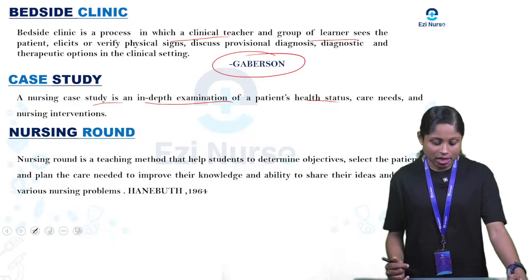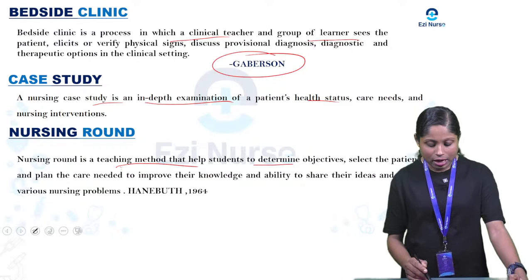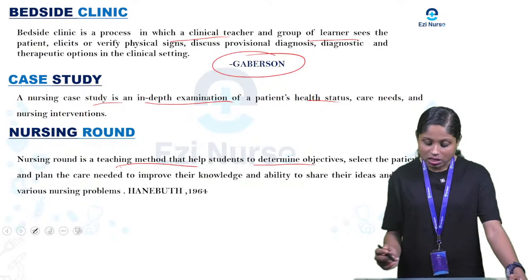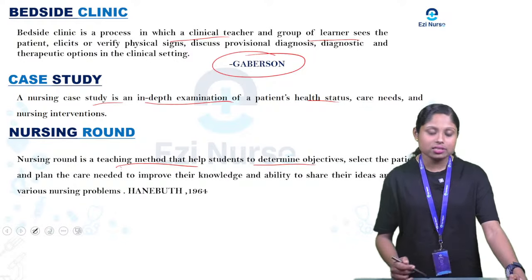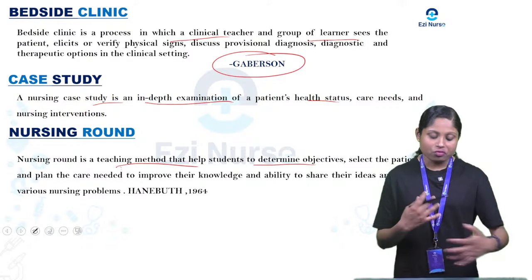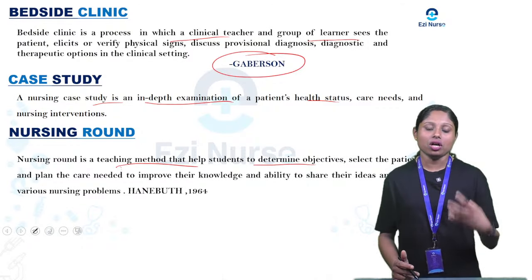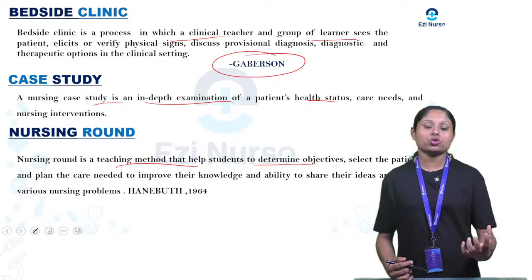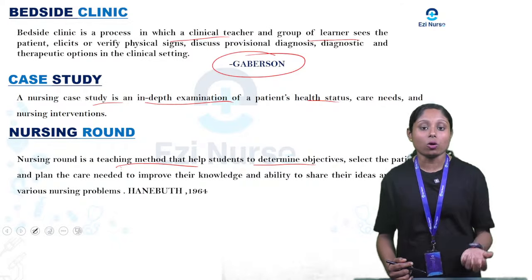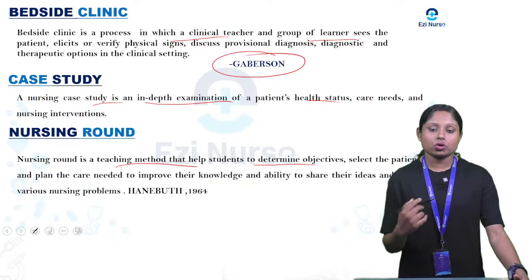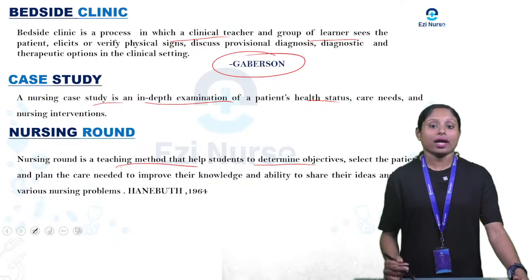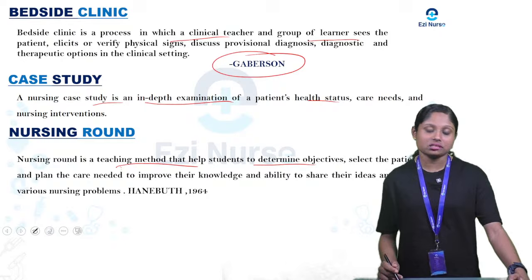So what are nursing rounds? It's a teaching method that helps the students to determine the objectives, select the patient and plan the care needed, to improve their knowledge and their ability to share their ideas and discuss various nursing problems. So in nursing rounds, the teacher helps the students to determine the objectives, what the goals to be achieved are, how to select the patient, and what plan is needed for the care of that patient. So this is nursing rounds.